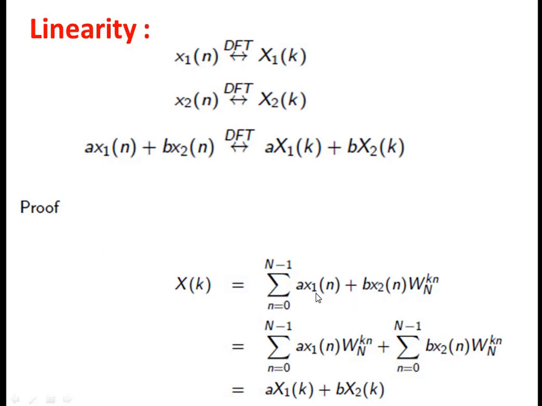Here the input signal is a x1 of n plus b x2 of n, and we can split it into two terms. Here a is a constant, so we can take it out of the summation, and what remains looks like the general DFT formula. So we can write this as x1 of k and this as x2 of k. So this DFT also obeys the linearity property. Next to periodicity, it obeys the linearity property.